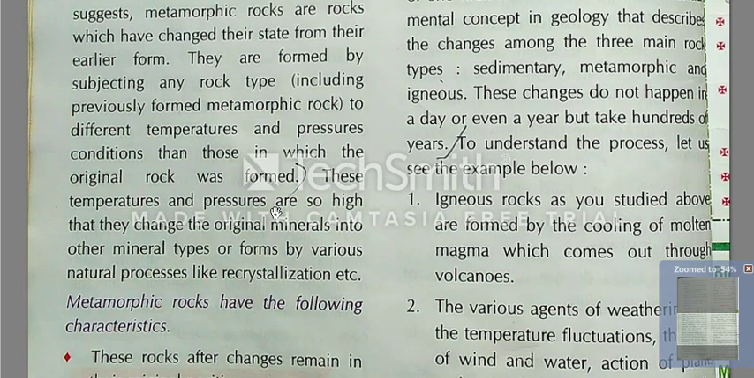These temperature and pressure are so high that they change the original minerals into other mineral types or forms by various natural processes like recrystallization, etc. These types of rocks experience high temperature and pressure, so they change their original minerals, whatever pure minerals they have, into various forms and types through natural processes like recrystallization. Clear?